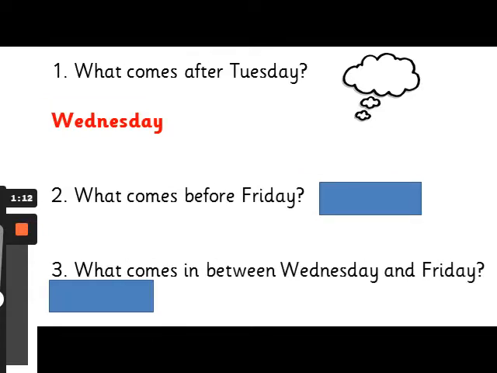Brilliant. It's Wednesday. It goes Tuesday and then Wednesday. Question 2 says, what comes before Friday? So that means a day that comes before Friday, not after. Think of the song to yourself so you can remind yourself what day it could be. Fantastic, it's Thursday. It goes Thursday and then Friday.